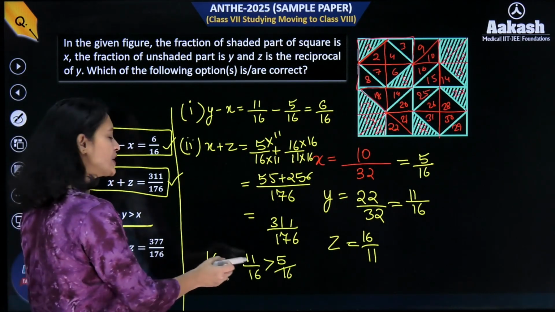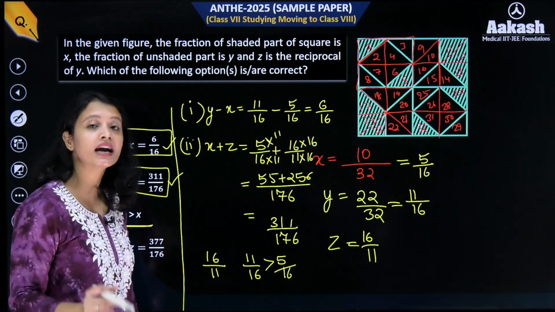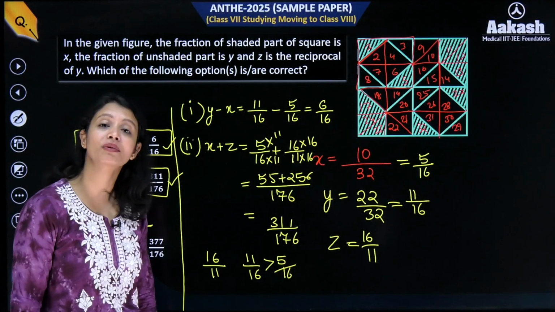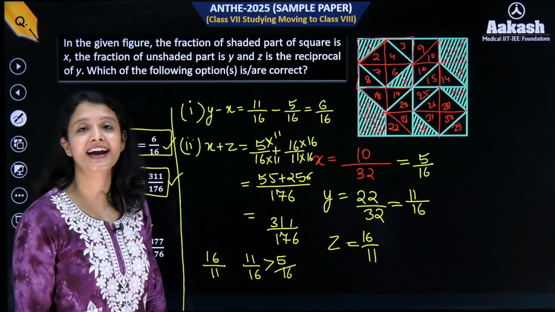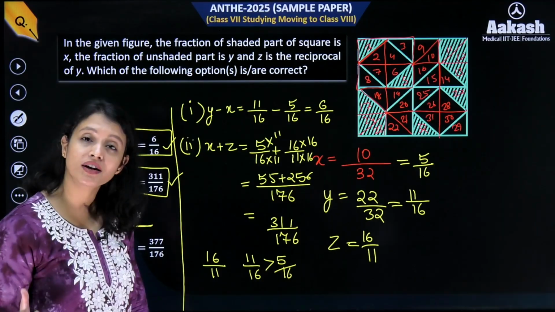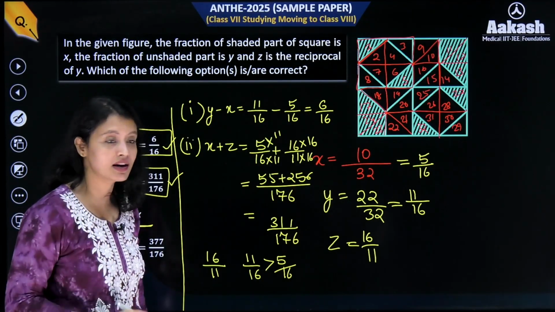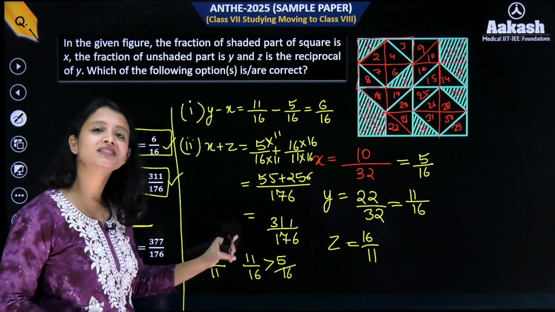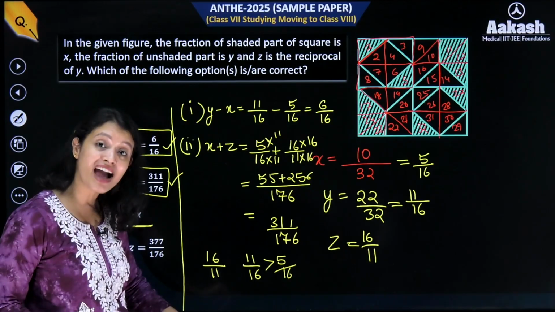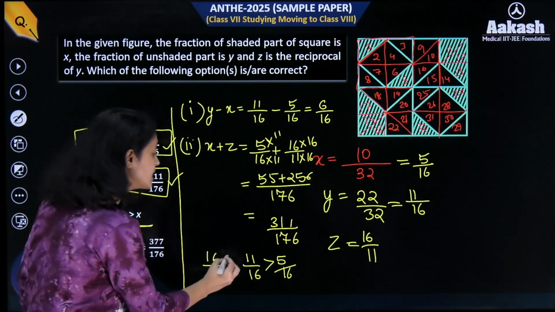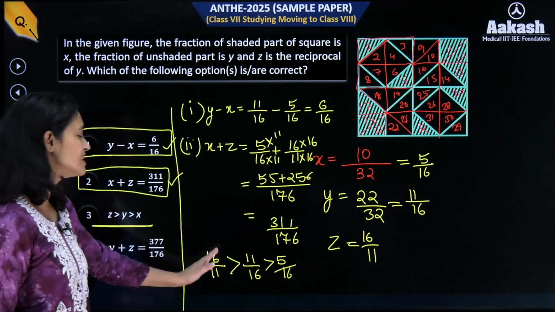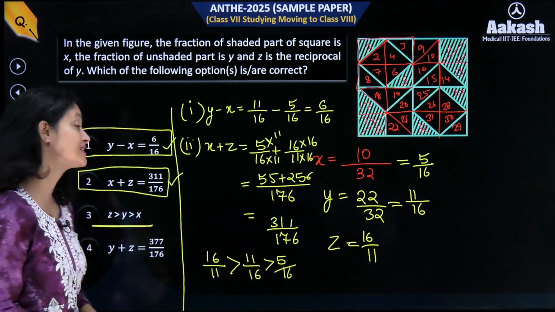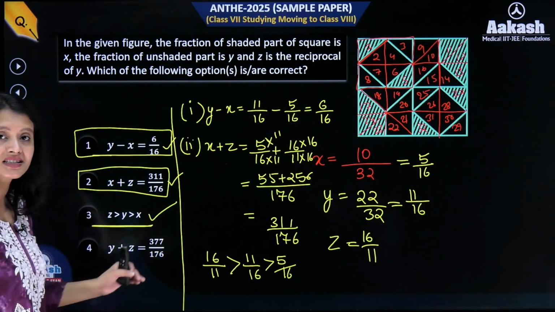Now is z greater than y? So for that please do not calculate, just use your brain. 16/11 is an improper fraction बच्चा, मतलब कि इसका denominator जो है numerator से छोटा है, right? So whenever the denominator is smaller than numerator, the fraction is always greater than 1. So this is greater than 1, while here 11/16, this is a proper fraction, the denominator is bigger than numerator, so 11/16 is a proper fraction, hence it will be less than 1. So कोई quantity 1 से बड़ी है और दूसरी 1 से छोटी है, तो obviously 1 से बड़ी वाली ही बड़ी होगी ना, right? So 16/11 is greater than 11/16. That means this also is correct. This comparison here is correct.